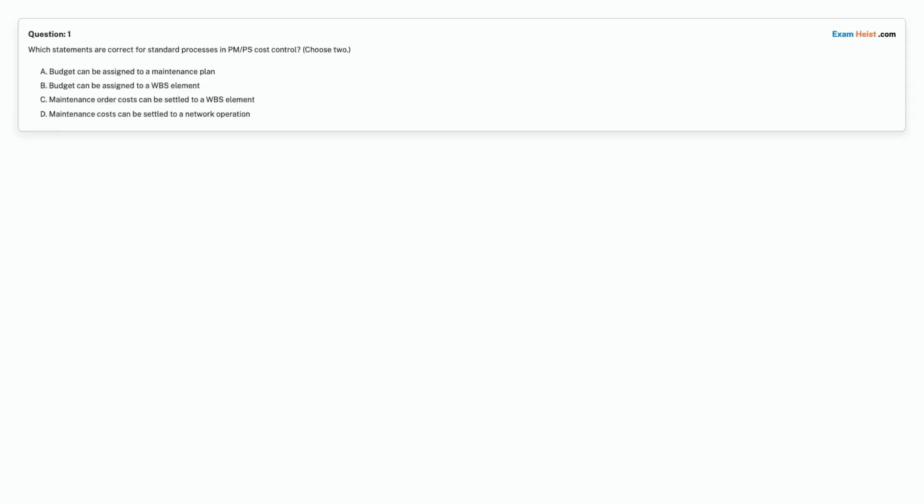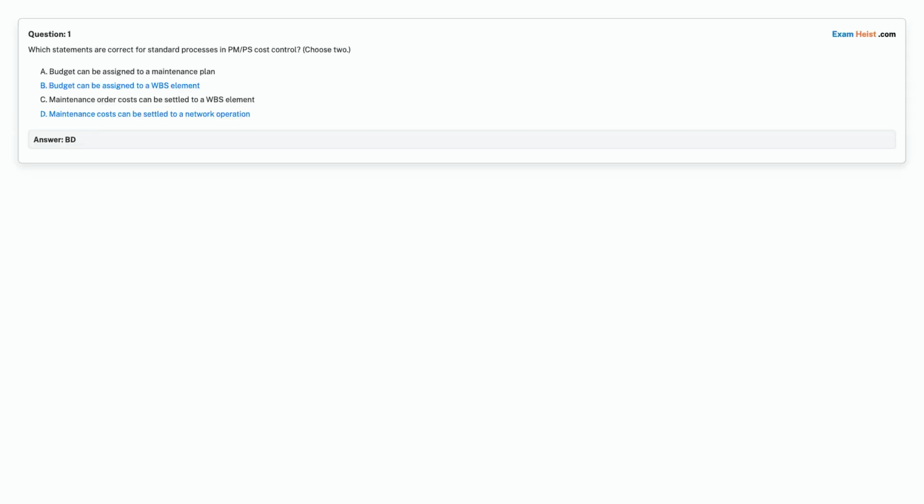Question 1. Which statements are correct for standard processes in PS cost control? Choose 2. Option A. Budget can be assigned to a maintenance plan. Option B. Budget can be assigned to a WBS element. Option C. Maintenance order costs can be settled to a WBS element. Option D. Maintenance costs can be settled to a network operation. Choose the correct answer.